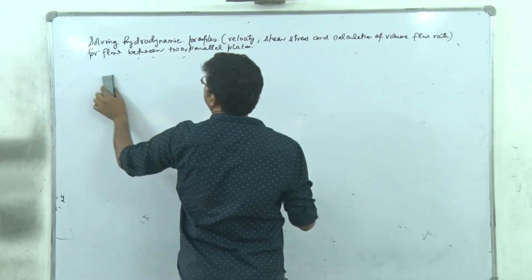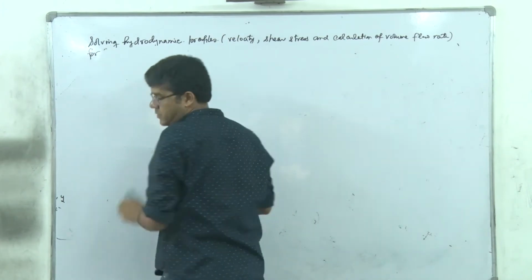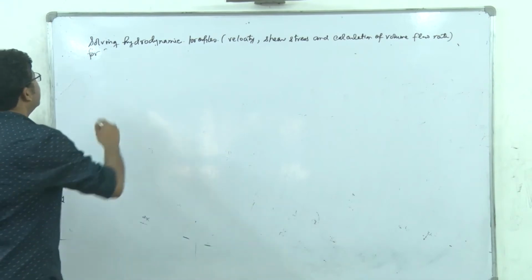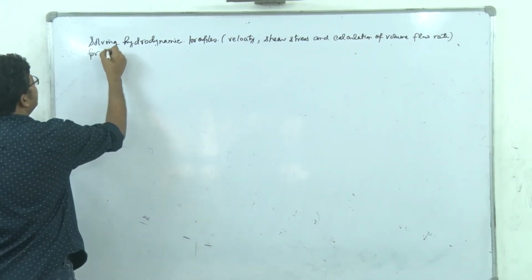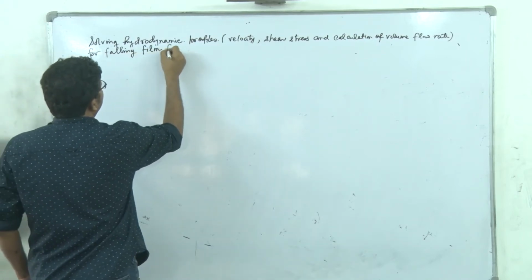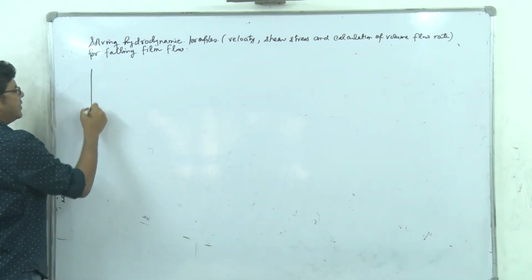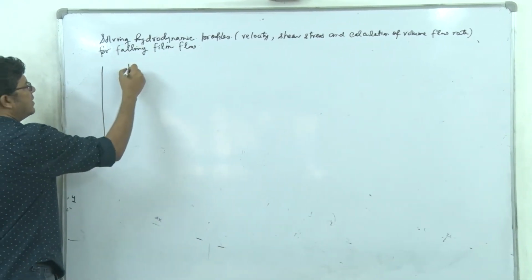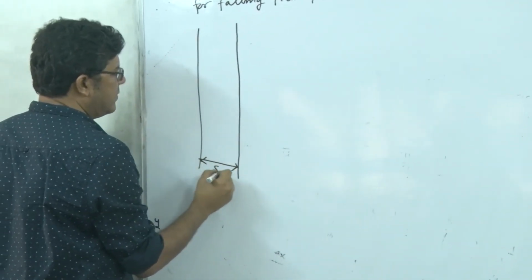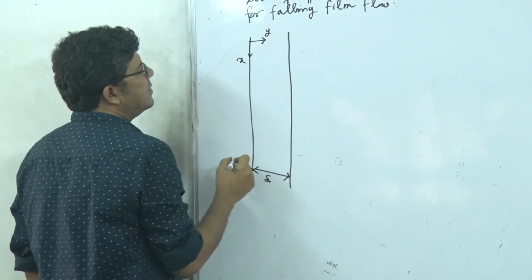Right? Solving the hydrodynamic problem for falling film flow. Here you see this is the vertical surface and we have the film whose thickness, let's say, is delta, and we fix our coordinates as y and x, right?